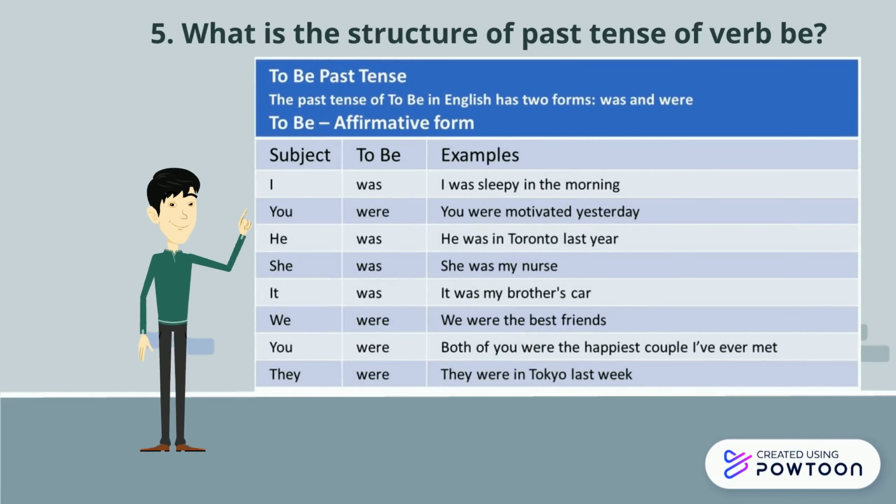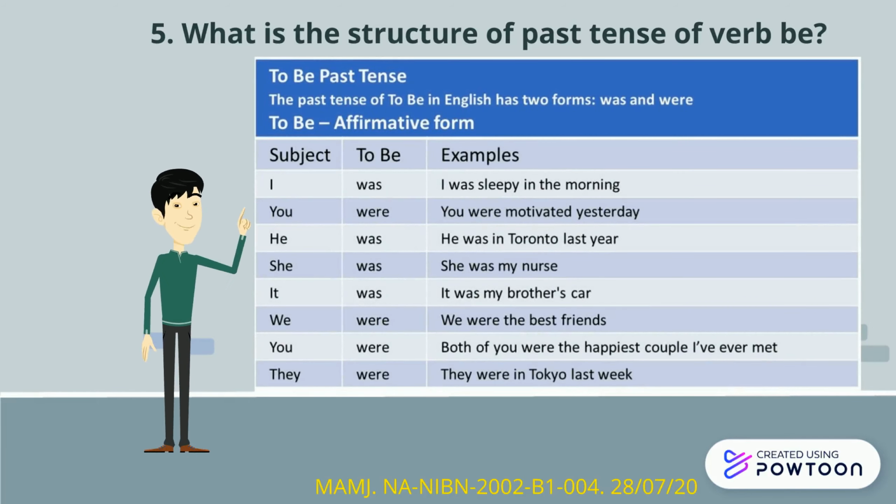What is the structure of past tense of verb to be? The past tense of to be in English has two forms, was and were. We use was with the subjects I, he, she, it, and we use were with the subjects you, we, you in plural, and they. For example, I was sleepy in the morning.